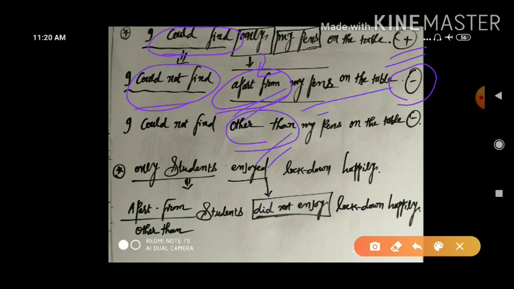My pens on the table will remain as it is. So what can be the conversion? I could not find apart from my pens on the table. It means I could find my pens only on the table. Or I could not find other than my pens.